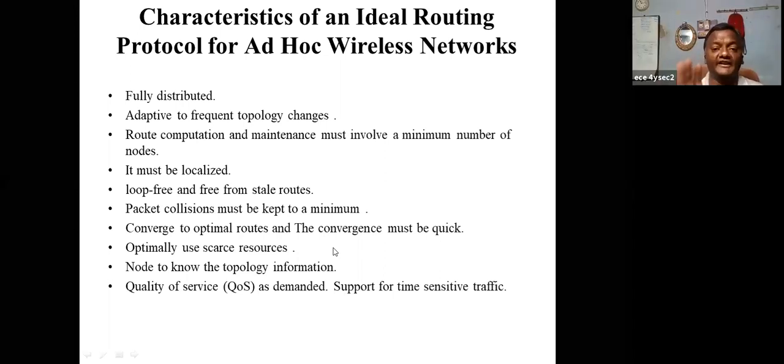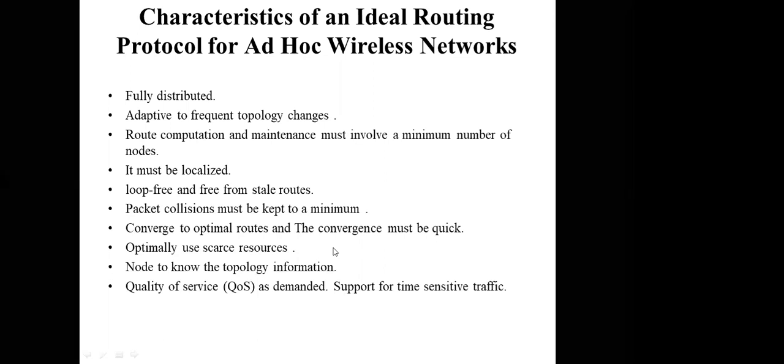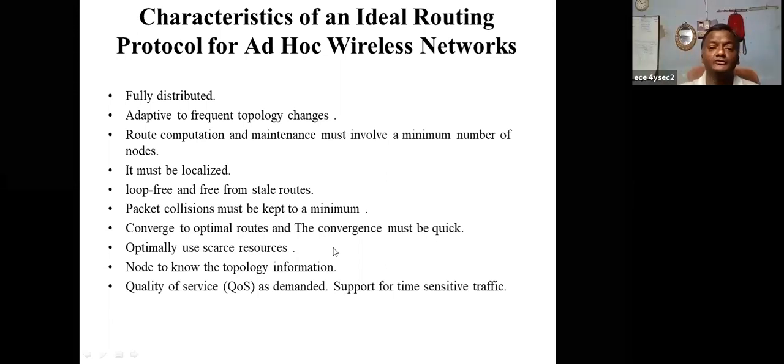These are the ideal characteristics of wireless ad hoc networks. Number one, distributed and adapting to the new topology whenever there are changes. Okay, find the distance and route computation that maintains the minimum number of nodes. That means, to reach the destination, what is the minimum number of nodes?